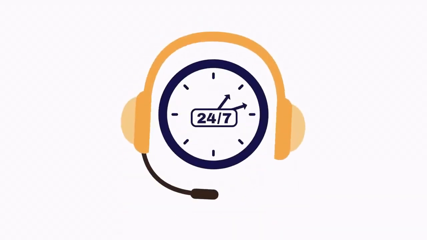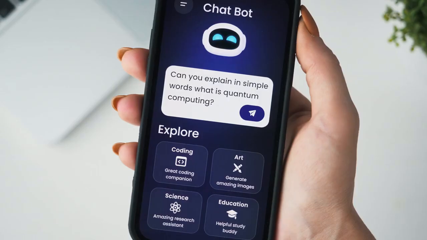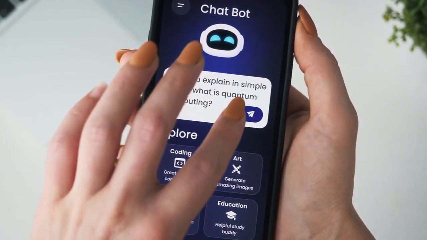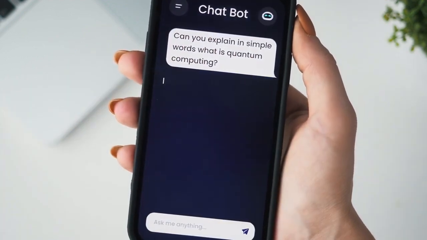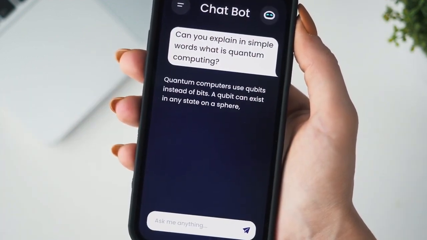Customer service. Financial AI can be used to provide customer service. This can be done by using chatbots to answer customer questions or to provide personalized financial advice.